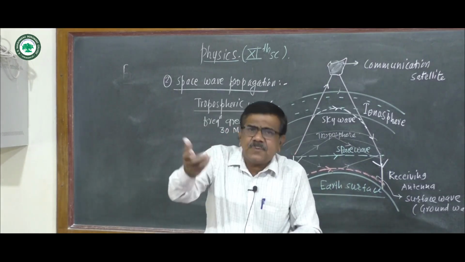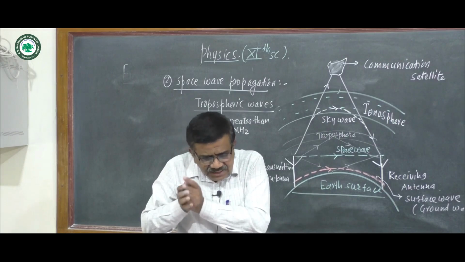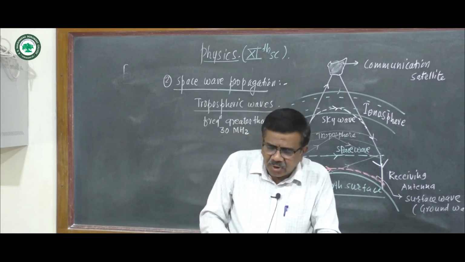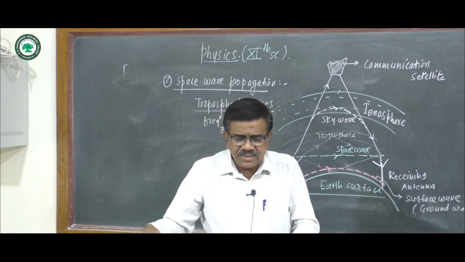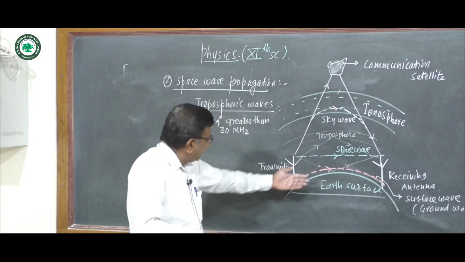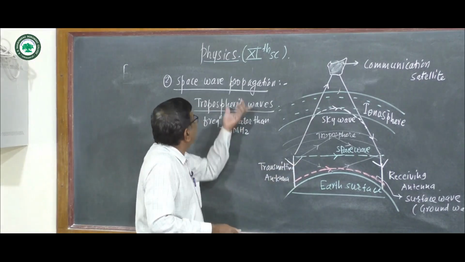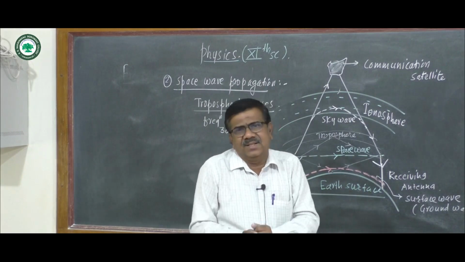But as Earth is spherical, long distance transmission by space wave propagation is not possible. TV signals can be transmitted, but as Earth is spherical, long distance communication using this space wave propagation is not possible.